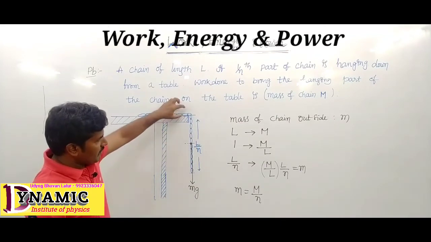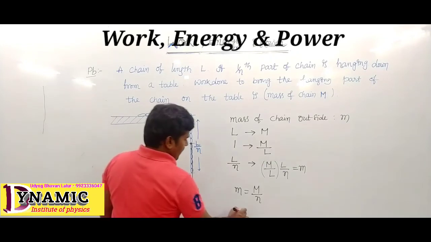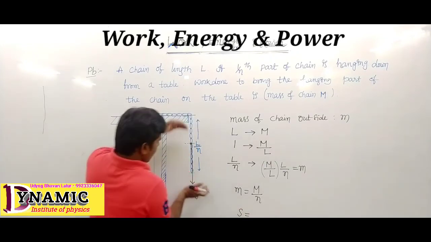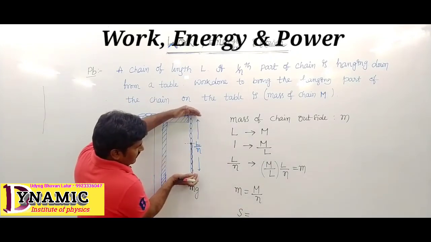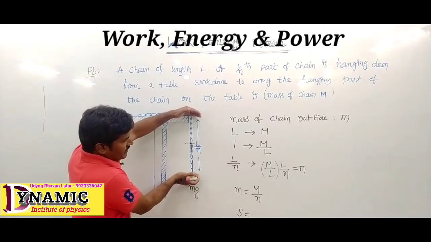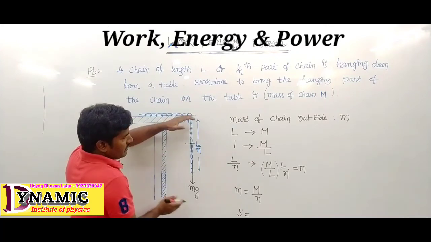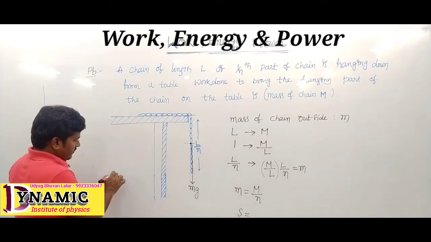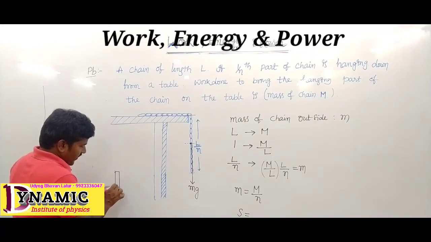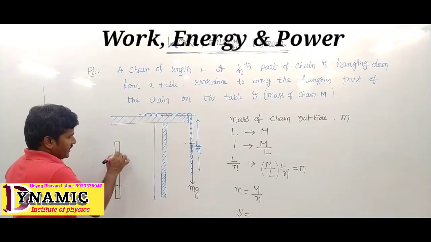To place the chain on the table, what is the displacement? The total length is L by n, but the weight acts at the middle. Displacement means from this midpoint to this midpoint. Think of one stick with its weight acting at the center, placed at a certain height.